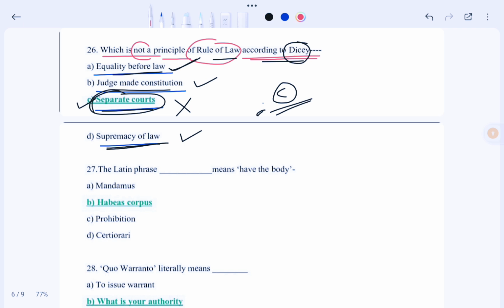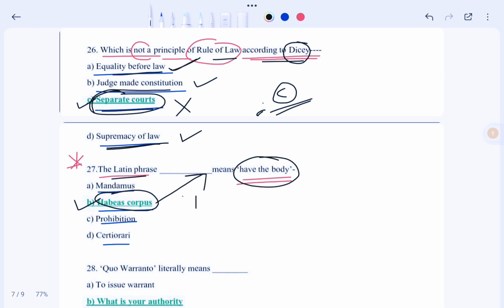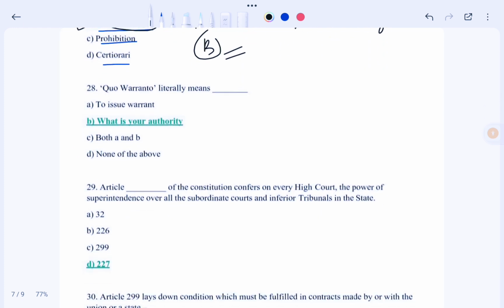So the next question is, the Latin phrase dash means have the body. Very important question. Let's see the options. Options are: A, mandamus; option B, habeas corpus; option C, prohibition; and option D, certiorari. So in this case our correct option would be option B, that means habeas corpus. That means the Latin phrase habeas corpus means to have the body. So in this case our correct option would be option B. Okay, so now moving to next question.